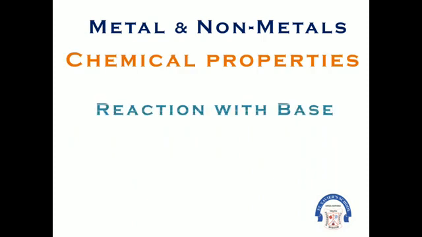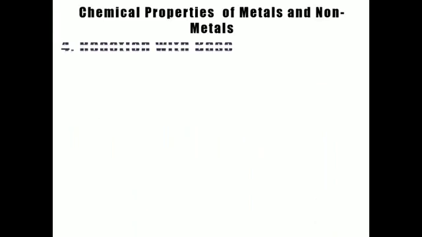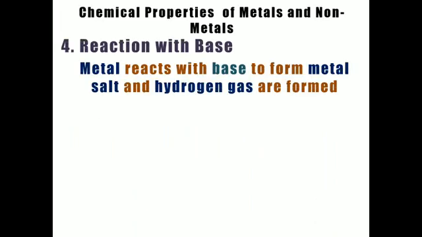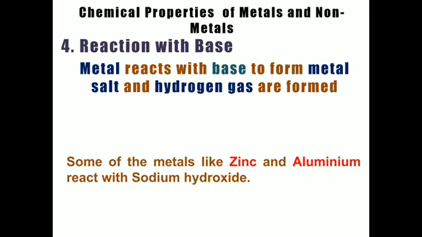Now the fourth chemical property is reaction with base. Okay, a base has a pH higher than 7. So metal reacts with base to form metal salt again, and hydrogen gas is going to be produced. The same reaction is going to happen over there. So some metals like zinc and aluminum are the exception. Remember, this is a very small topic. So zinc and aluminum are going to react with a base like sodium hydroxide. So sodium hydroxide is a base, which is also known as alkali because it is soluble in water.